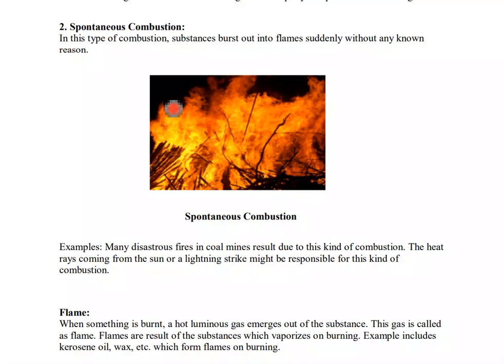It is a powder, and its ignition temperature is below room temperature, around 35 degrees. So in summer, if your room temperature is above 35 degrees, then it will burst out. So see here, the combustion is occurring without any application of heat. It suddenly bursts out. That's an example of spontaneous combustion.